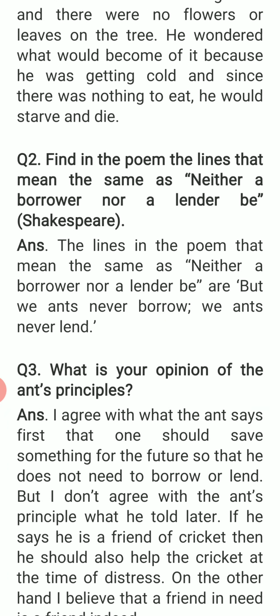Coming to question number 2. Find in the poem the lines that mean the same as "neither a borrower nor a lender be." These lines are given by Shakespeare. The lines in the poem that mean the same are: "But we ants never borrow, we ants never lend."